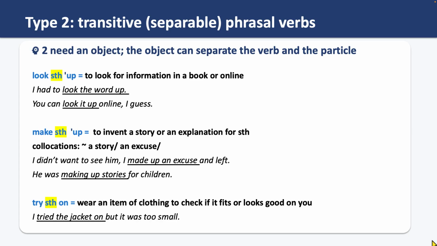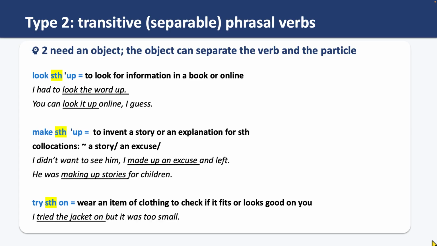If you look something up, you look for information in a book or online. For example, I had to look the word up. You can look it up online, I guess. Now, if you pay attention, there is an object, the word, coming between the verb, look, and the particle, up.